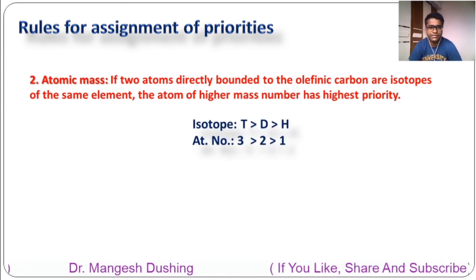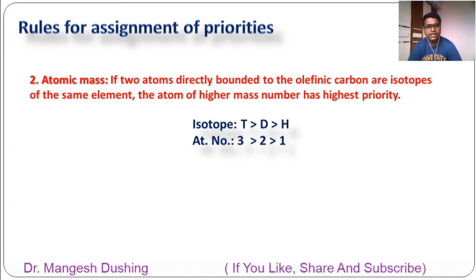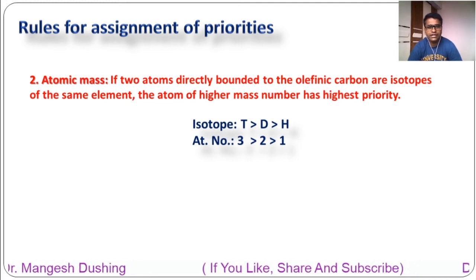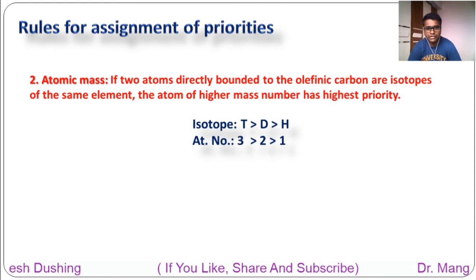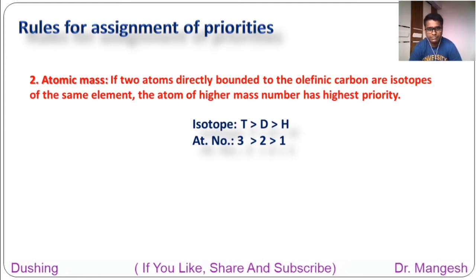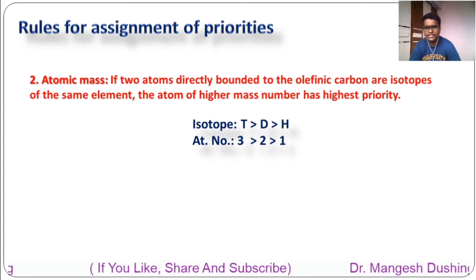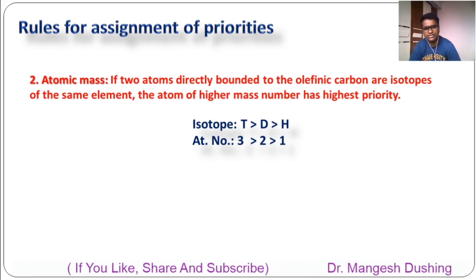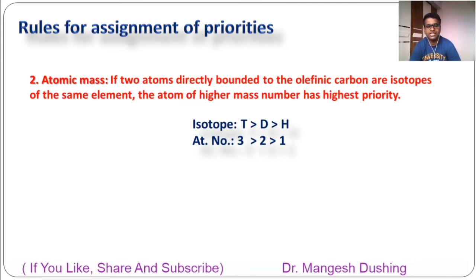For example, these are the isotopes of hydrogen: tritium, deuterium and hydrogen. Tritium has atomic mass 3, so highest priority. Deuterium, atomic mass 2, second priority. And hydrogen has atomic mass of only 1, so it will have the last priority.